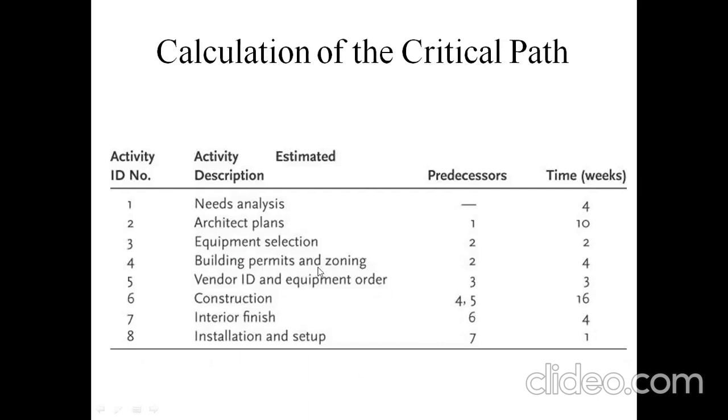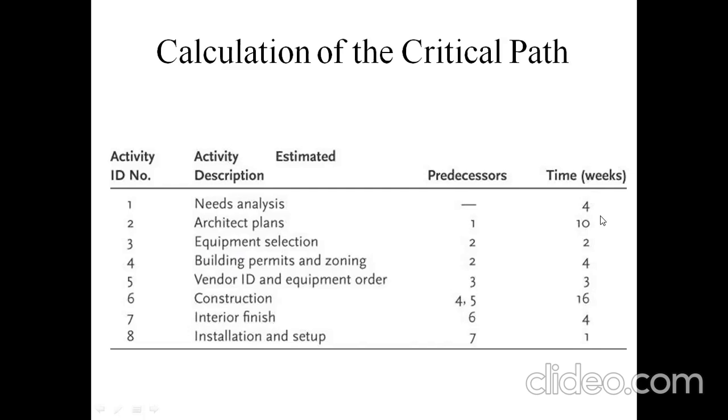So building permits and zoning is for 4 weeks. Vendor ID and equipment order takes about 3 weeks. Construction, interior finish, and installation and setup. Here you can see the times and durations required for each activity to be completed within this time period. The needs analysis should complete within a period of 4 weeks.